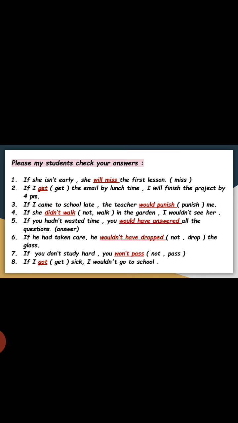Number 8: If I ___ sick, I wouldn't go to school. We have in the main clause part wouldn't go, would plus verb infinitive. So in the second conditional, the if clause part must be verb 2. Get becomes got. Thanks a lot, my students.